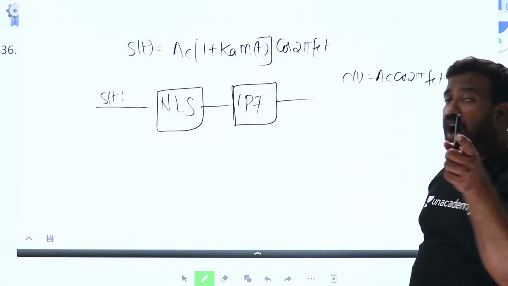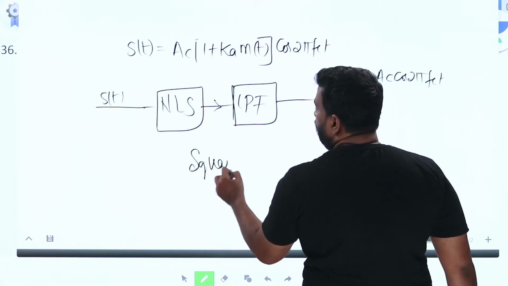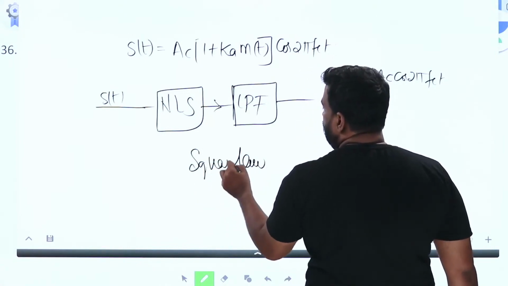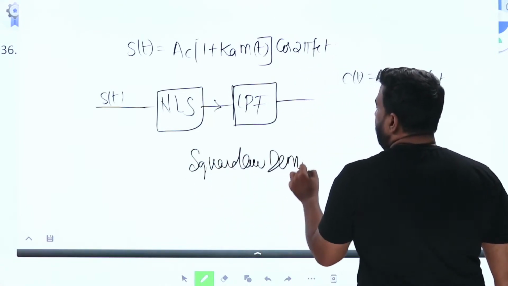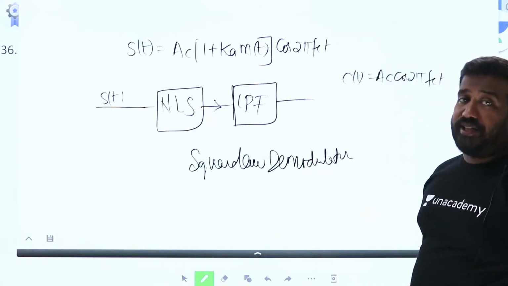Now here the output of the NLS is fed to a low pass filter, but what is this? This is a square law demodulator, which is a basic AM demodulation technique.